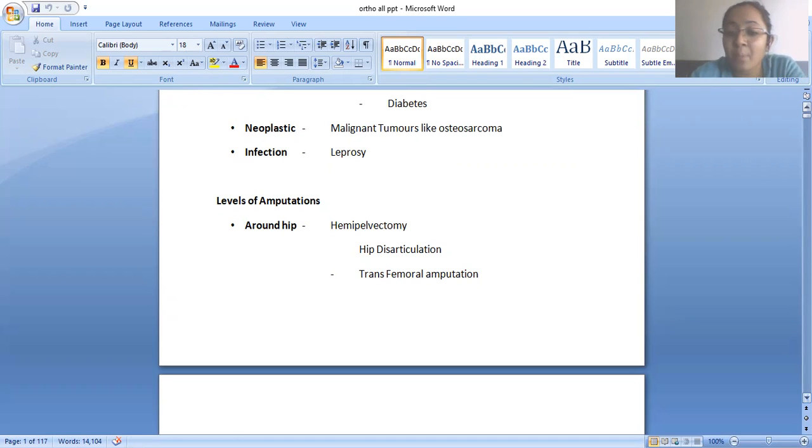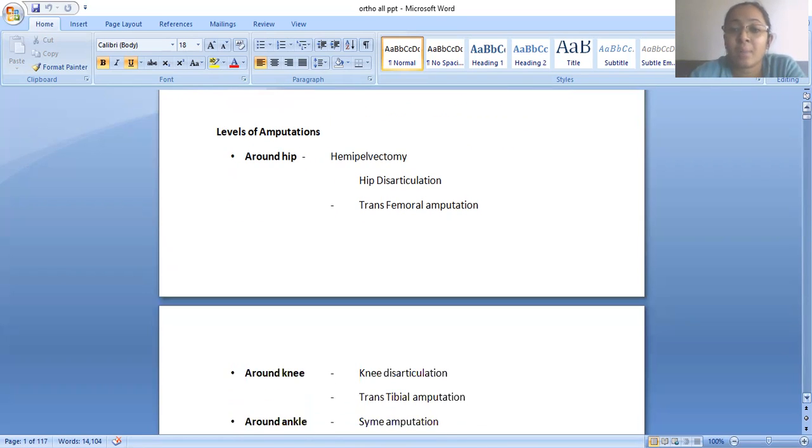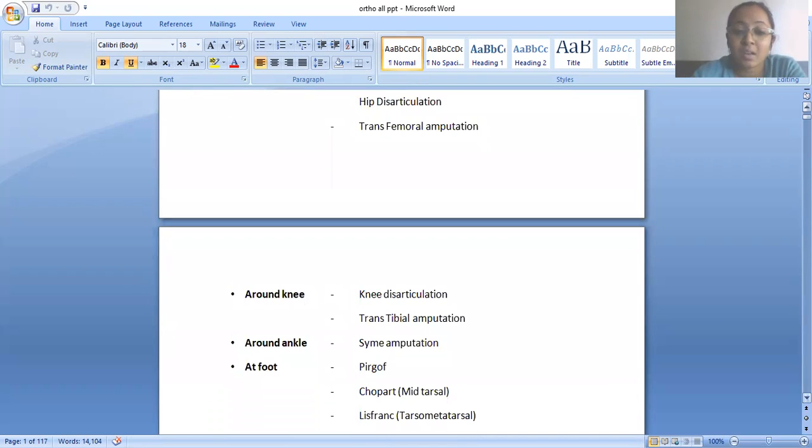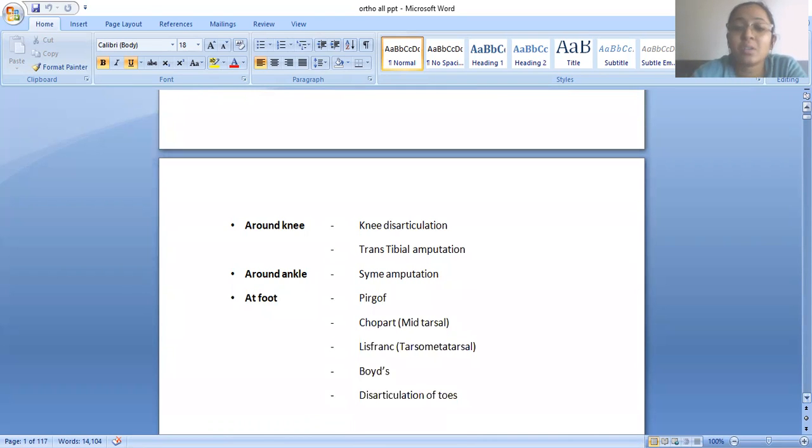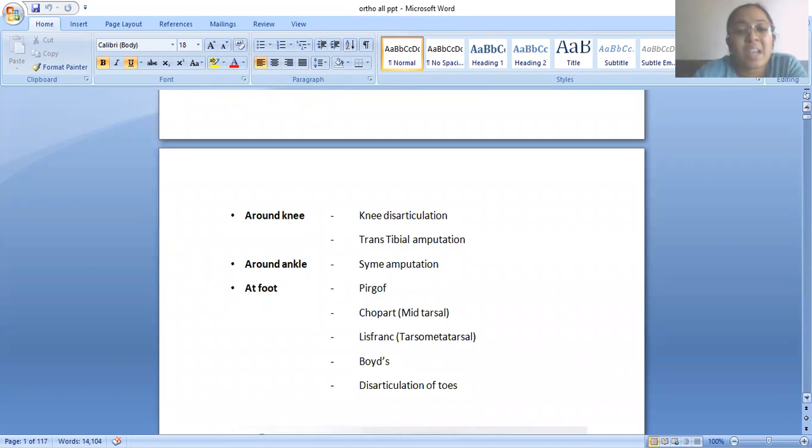Then transfemoral amputation, done through the shaft of the femur bone. Around the knee, there is knee disarticulation and transtibial amputation. Then around the ankle, the Syme amputation, where the ankle mortise is preserved and the rest of the foot has been removed.